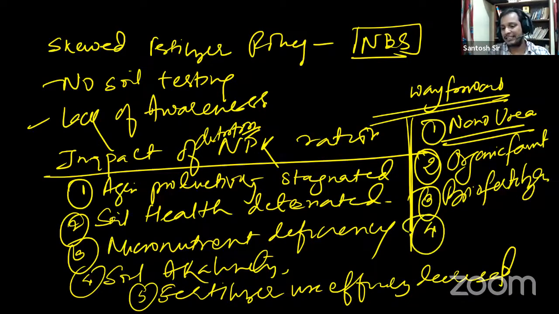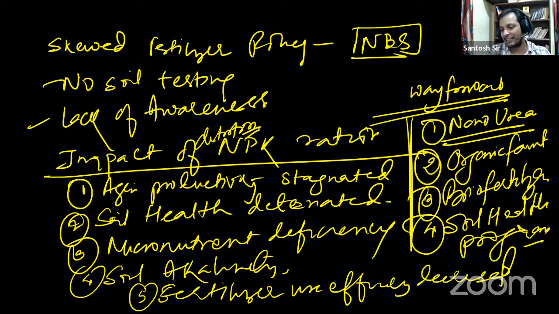And last but not the least, soil health program. Guys, is this clear? What is the way forward to correct this NPK ratio? The various initiatives: nano urea, organic farming, biofertilizer, soil health program.